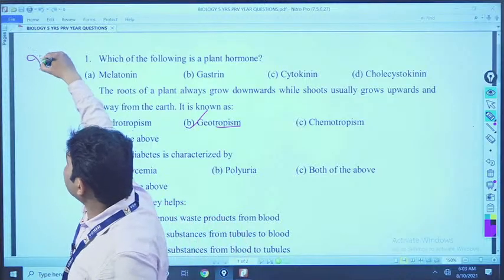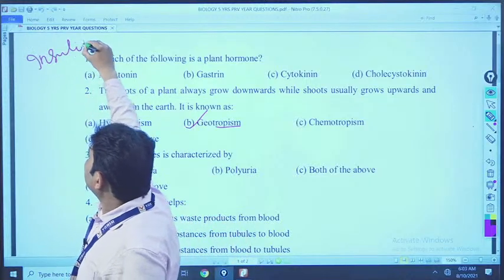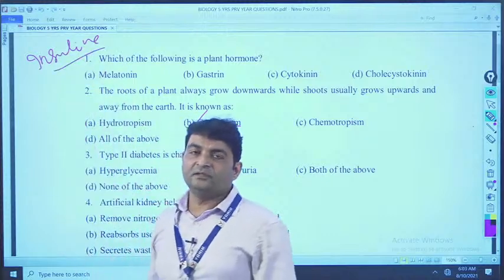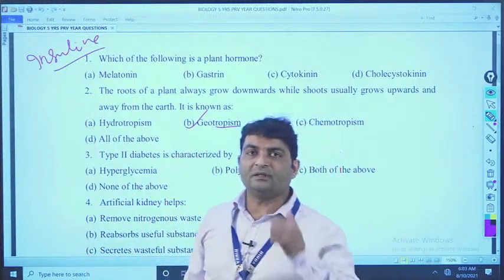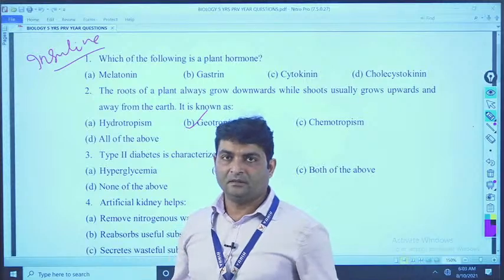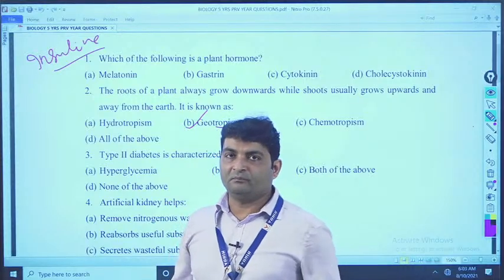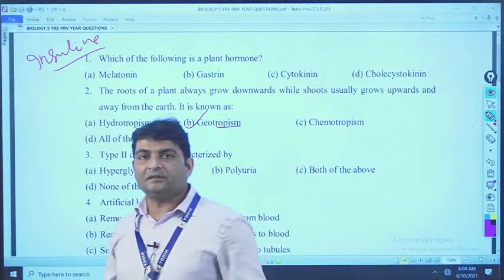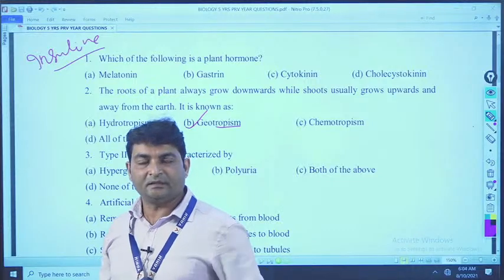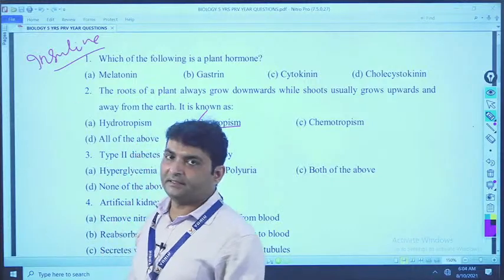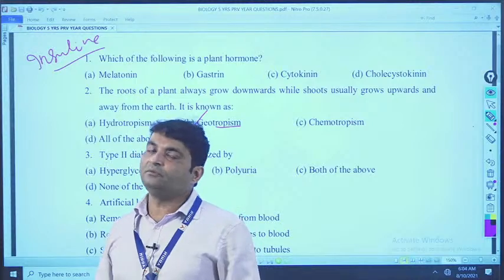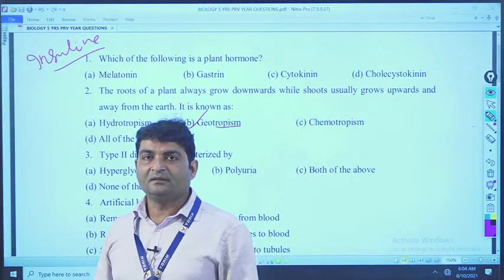This is very important, insulin, and that insulin decreases the blood sugar level in the blood. That means glucose level. But you know that glucose is our energy providing nutrient. If insulin decreases the blood sugar level, then you will not get energy properly, right?